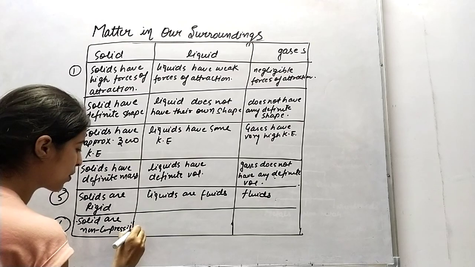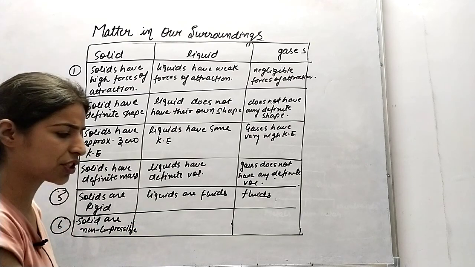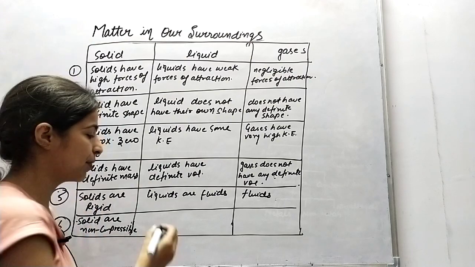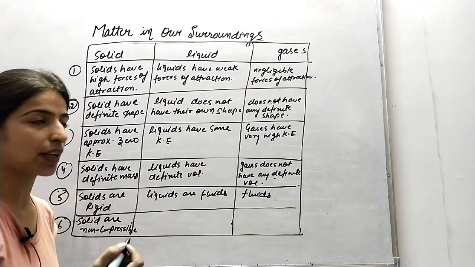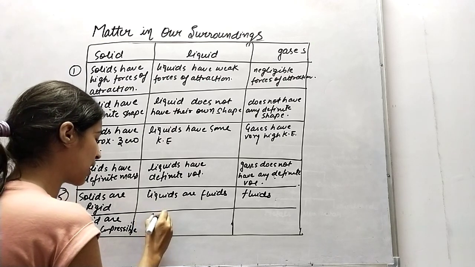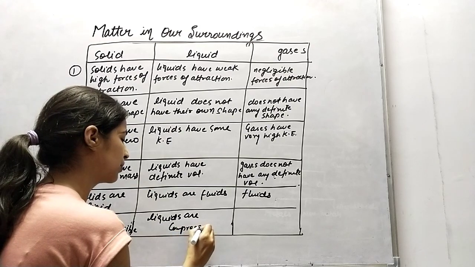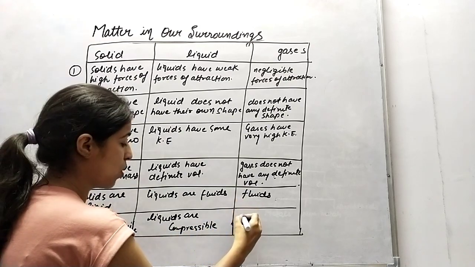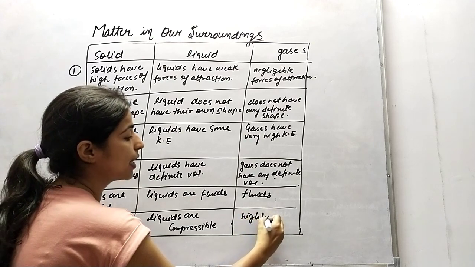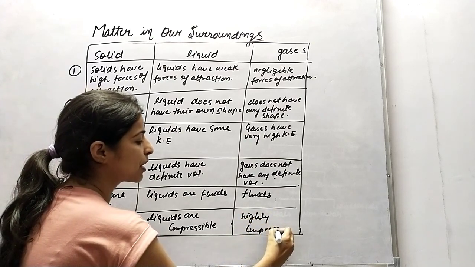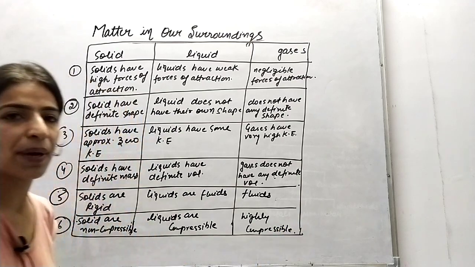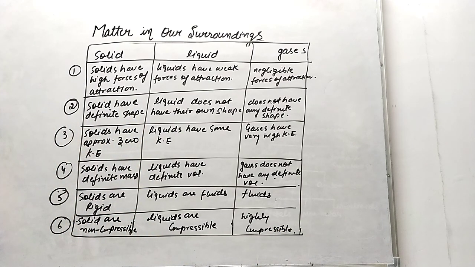but liquids are compressible because on applying pressure you can change the state of liquid into solid. Fine, by increasing the pressure and decreasing the temperature, the state will change. Liquids are compressible and gases are highly compressible. On applying pressure, gases change into liquid and liquid changes into the solid state, so we can say that they are highly compressible. Fine, so these are the differences.